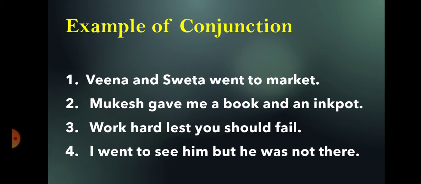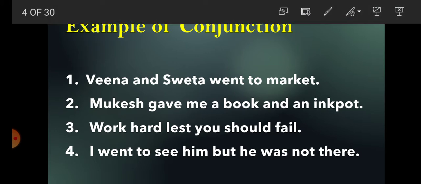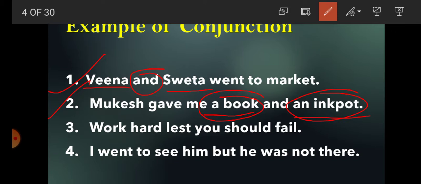Now, examples of conjunction. Students, in the first example, Veena and Shweta went to market. Here, there are two words, Veena and Shweta. They are joined with the help of the conjunction and. In the second sentence, Mukesh gave me a book and an ink pot. Here, students, a book and an ink pot are phrases. And the phrases are joined with the help of the conjunction and.